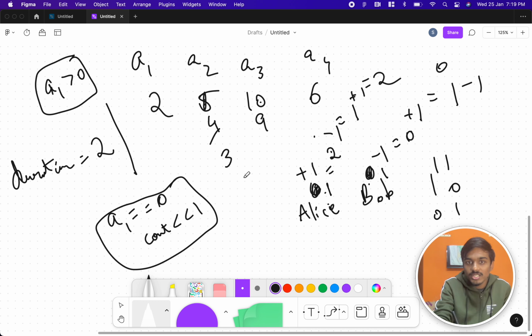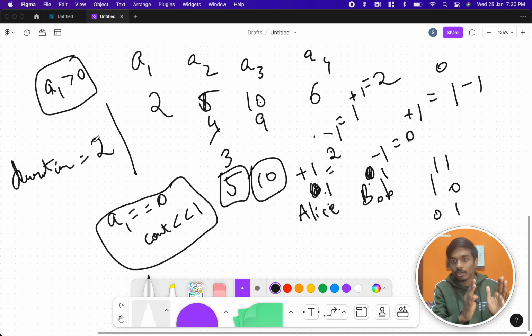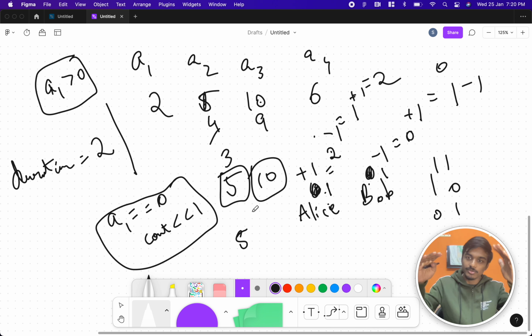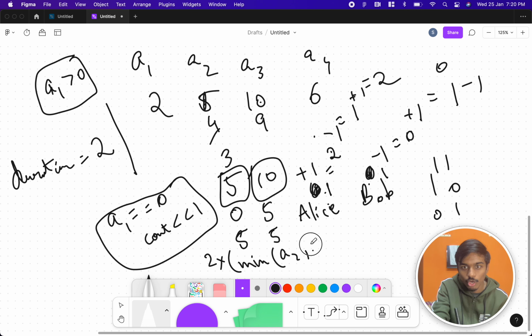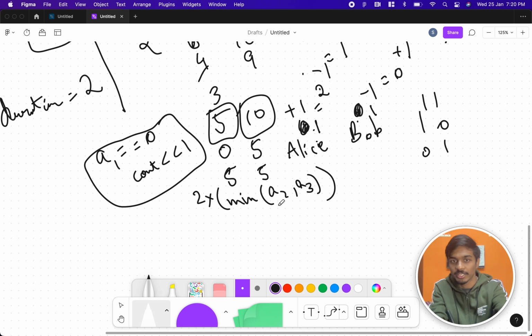Now the question is, what 5, 10 do we have, right? 2 we already locked, both of them like it, so no problem with that. How long should you alternate? The answer is, what is the minimum number? You have 5, right? 5 times you keep on alternating so that the balance is maintained, plus 1, minus 1, plus 1, minus 1. So both of them will have a very good balance. So here you take 5 together, it will be 0. Here you take the minimum value, that is 5, here again, that is 5. So how much did you get? 2 into min of A2 comma A3, and that's how you derive it.